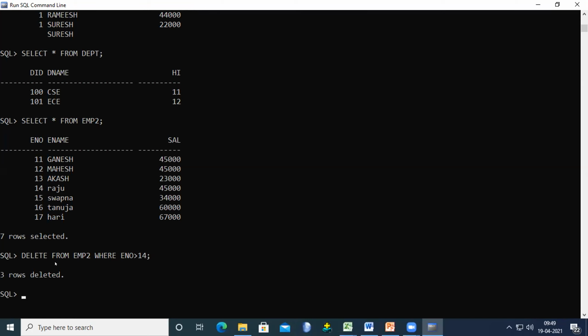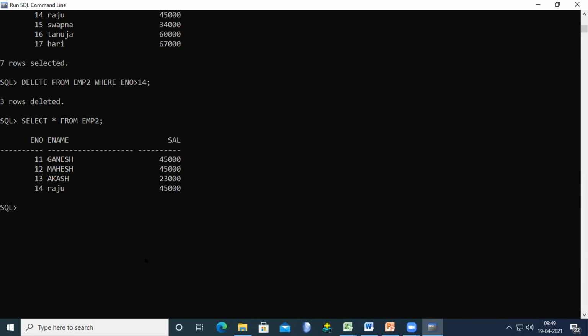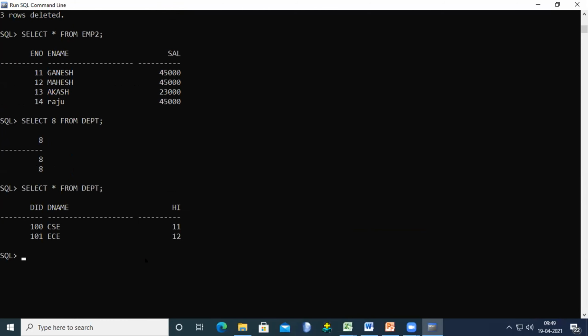3 rows are deleted. Why? Because here I mentioned the condition, so only up to 14 is considered. Now it's displaying the tuples. Select star from EMP2, so only 4 rows. Then select star from DEPT. Oh, sorry. Here we are considering only 2 tuples.